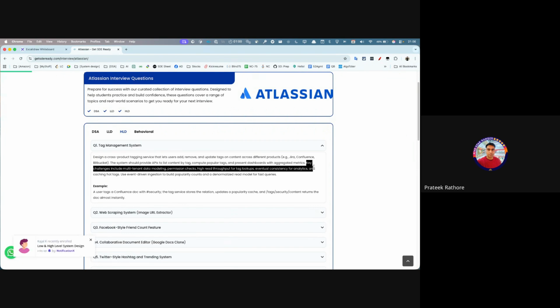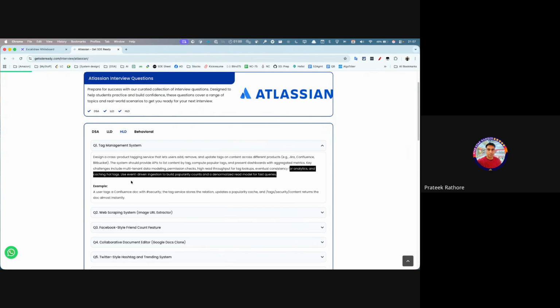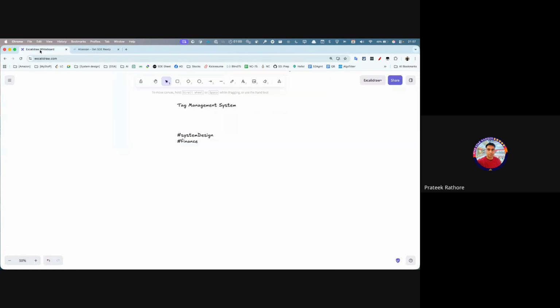Key challenges are multi-tenant data modeling, permission checks, high read throughput for tag lookup, and event consistency for analytics and caching hot tags. So this question has been repeated multiple times, and this is what we are targeting today.